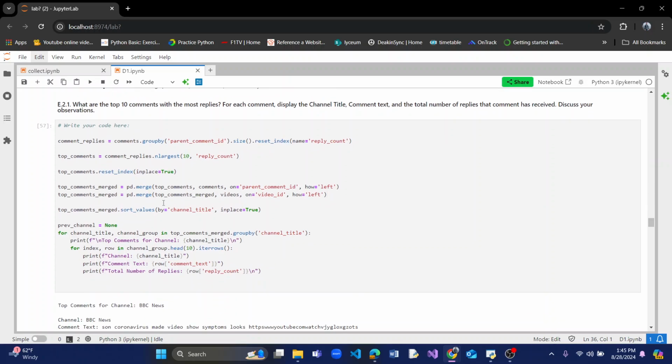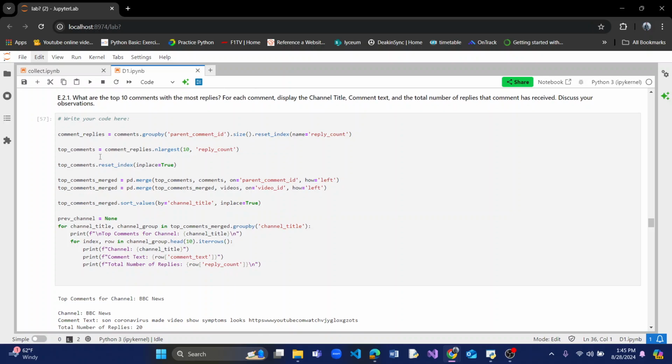Here we first group the data. The group by function is used to group the data frame by the parent comment ID, and the size helps to identify the main comment and the replies to it.